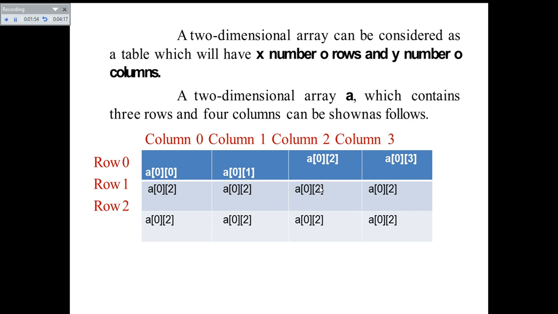So row 0 can have a of 0 0, a of 0 1, a of 0 2 and a of 0 3.